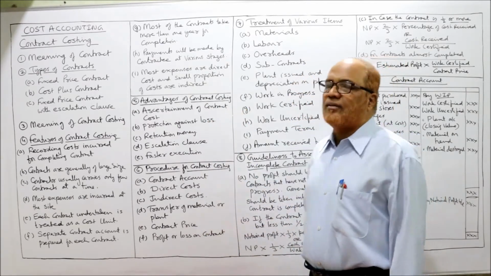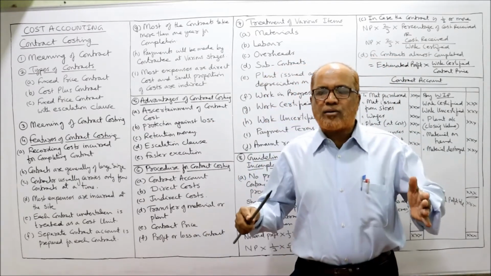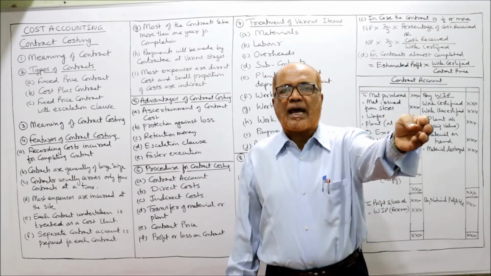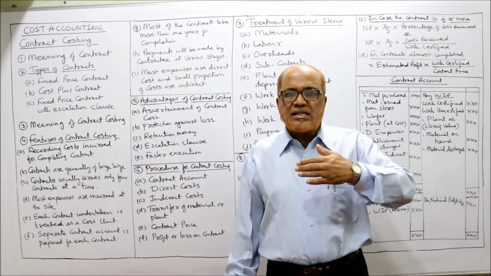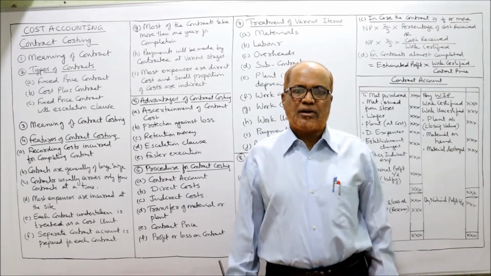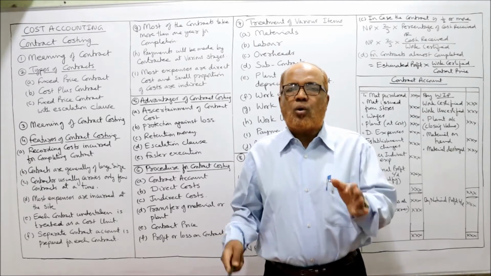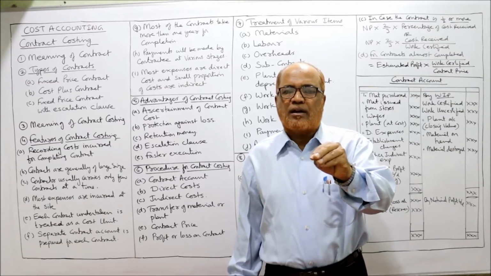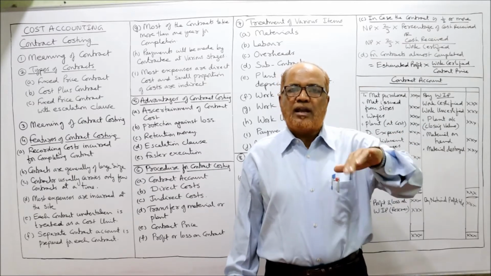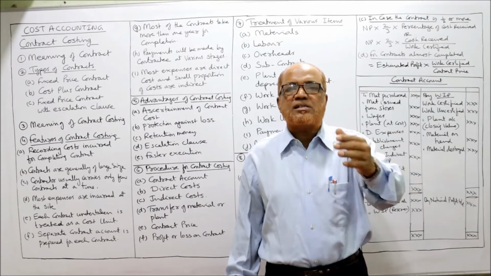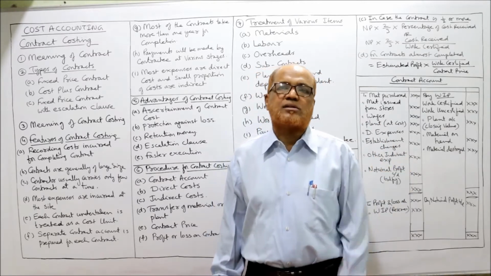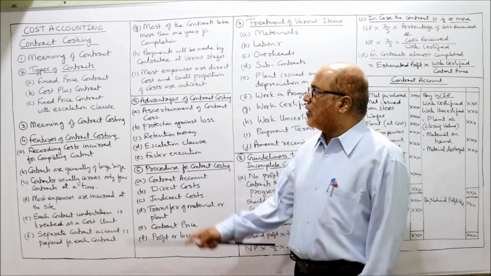Payments will be made by the contractee at various stages. See here, in contract costing, the lump sum amount, the whole amount, will not be paid by the contractee to the contractor. As the work progresses, the contractee will make the payment. For example, during the first year, only 40% of work has been done. The contractee will pay only up to 40% of contract price. Next year, as the work progresses, that amount only will be paid by the contractee in installments. The whole amount will not be paid by the contractee.